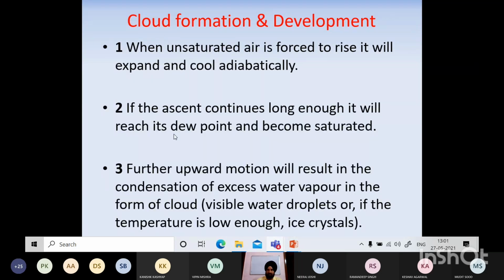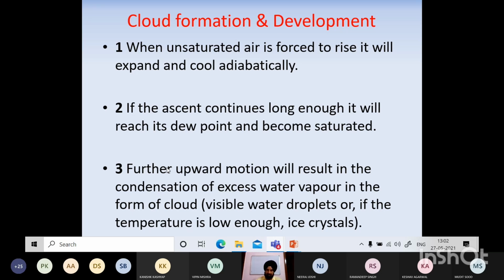If the ascent continues long enough, it will reach its dew point and become saturated. Further upward motion will result in condensation. Now if it still rises beyond the dew point, temperature falls, then whatever water vapor is inside it will condense into what we call water droplets. And if they find any nuclei like dust particles, these water particles condense onto those and they start forming clouds. Now, the formation of clouds, if you see,